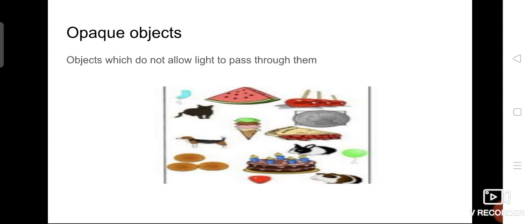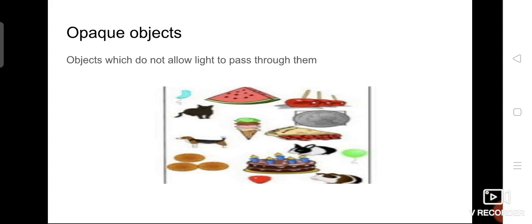So light falls on all the objects, but depending upon the object, sometimes light passes through totally, that is 100%, in some objects only partial passing takes place, and in some objects light does not pass through at all. So based on that, they are classified as transparent, translucent and opaque objects.